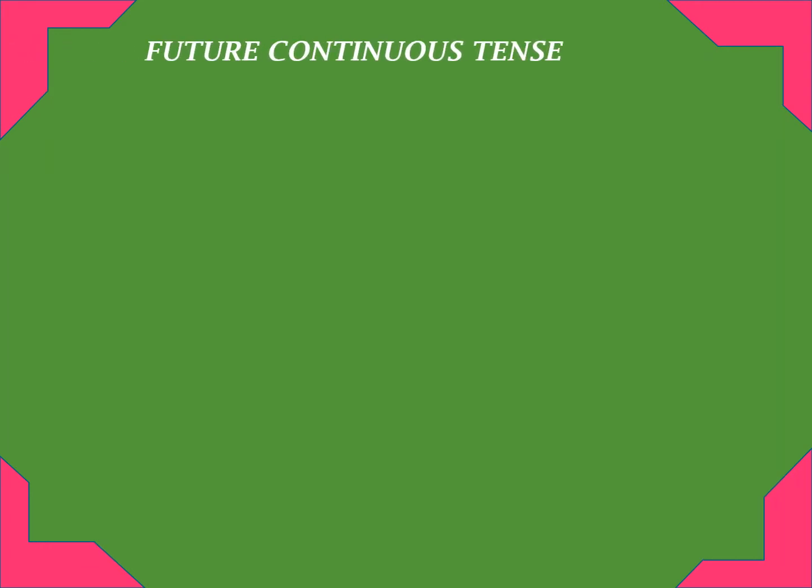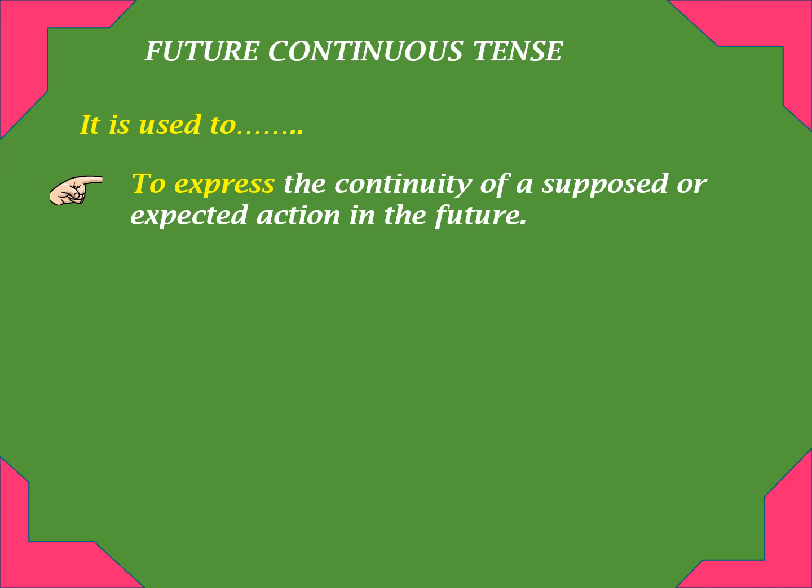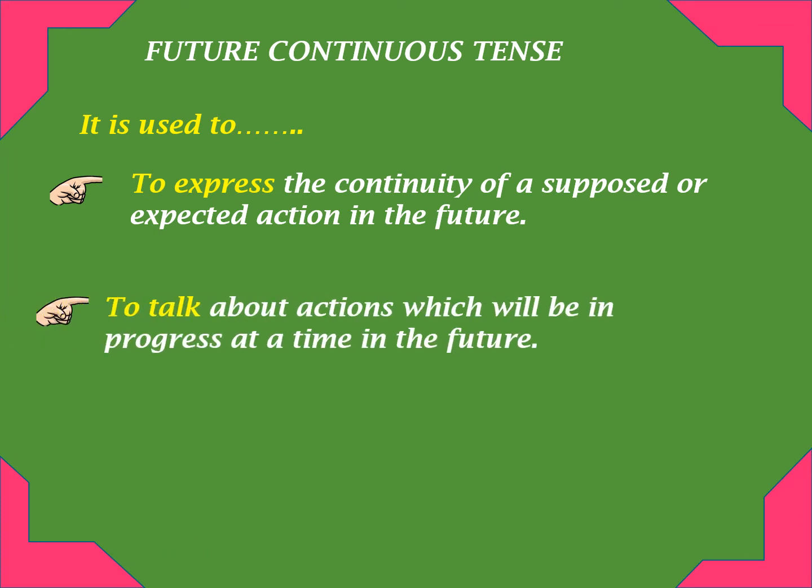Let's see the future continuous tense. It is used to express the continuity of a supposed or expected action in the future. It is used to talk about actions which will be in progress at a time in the future.